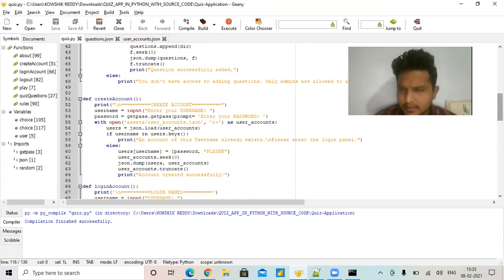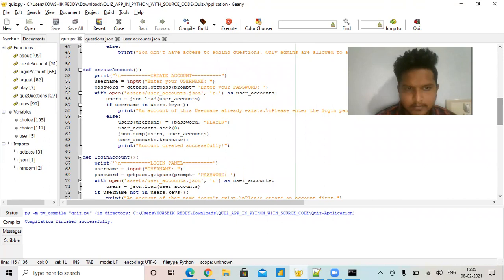After that I will show create an account here. I previously said the first thing is create account, then login account and logout account. The first thing is create account. The create account is initially for the users who are attempting the quiz.